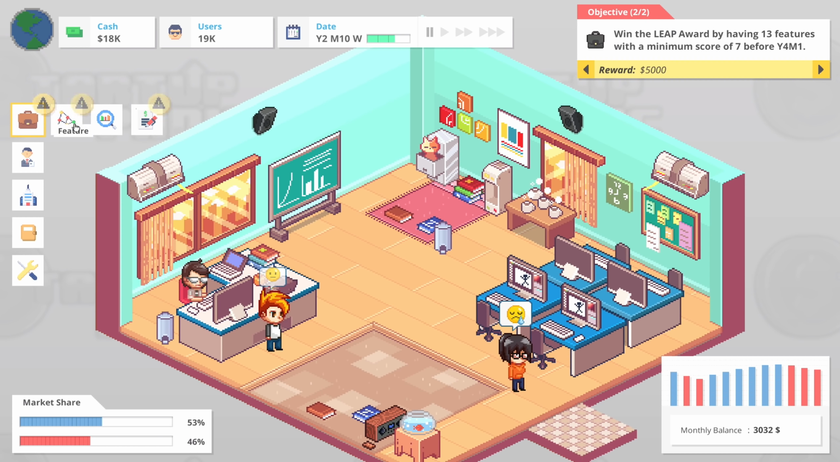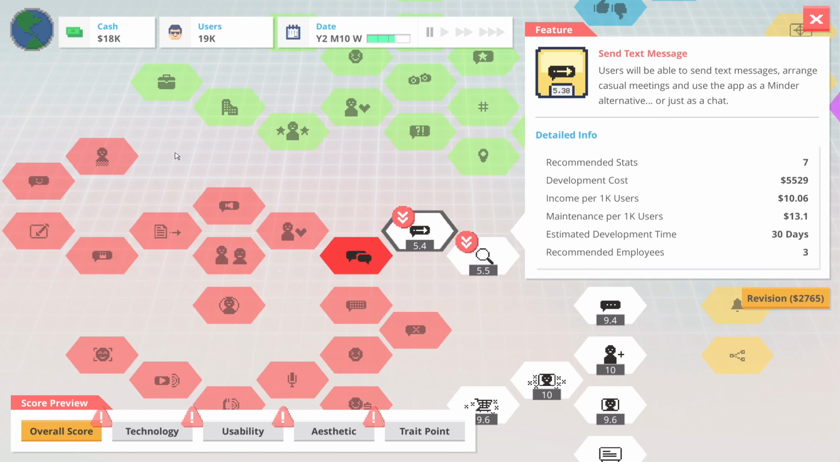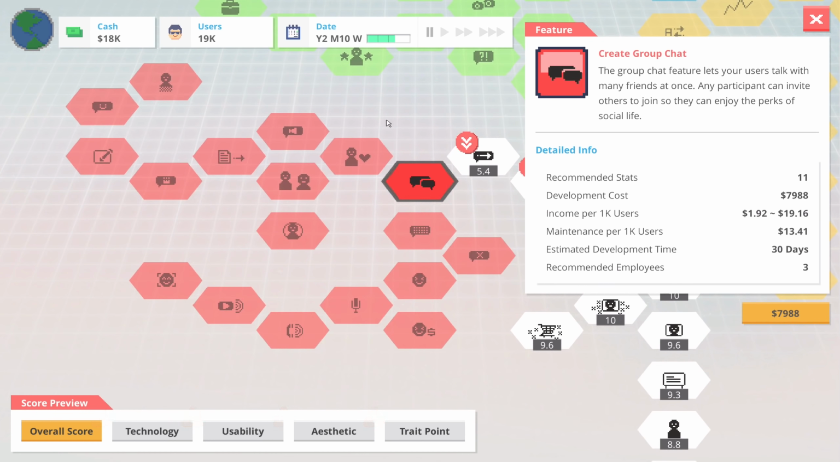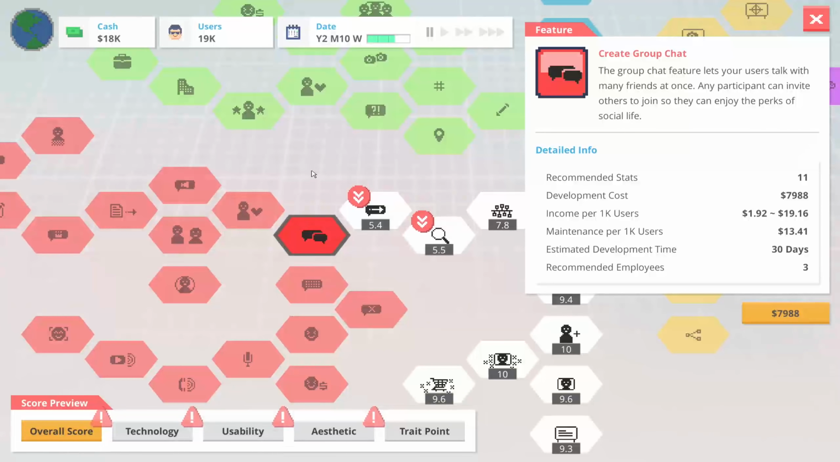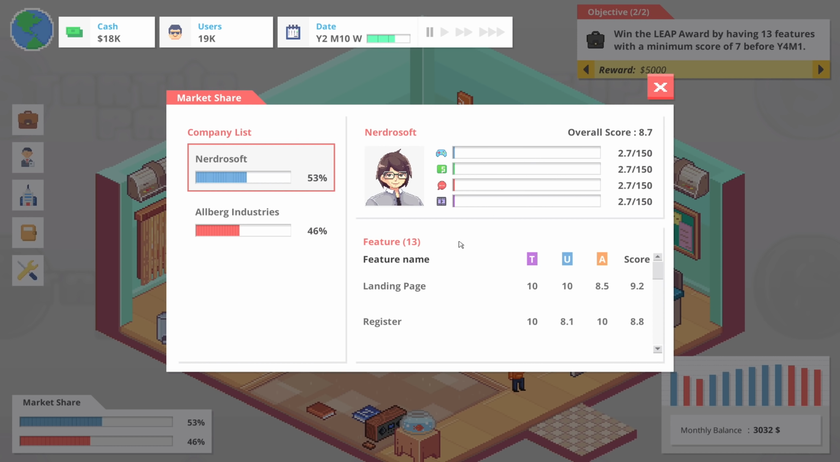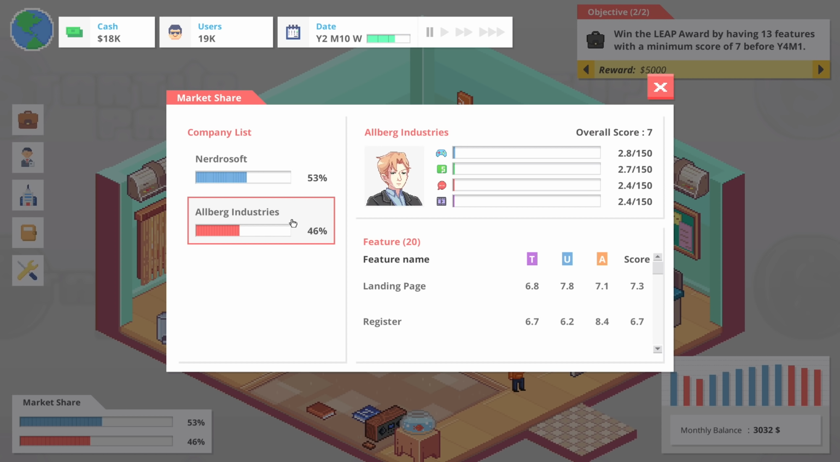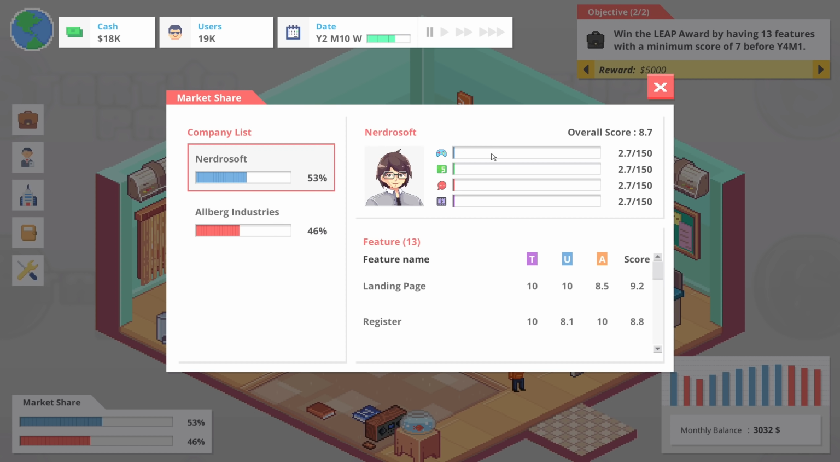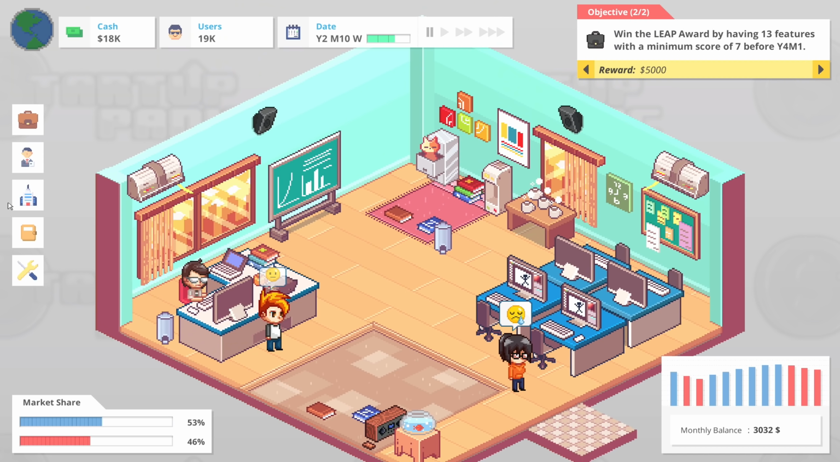Let me pause here for a second. So features. Does it tell me how many features I have? I don't think it does. Also, that is expensive right there. Creating a group chat might not be a terrible idea. So company profile, achievements, market share, features. I think I have 13 features. That's actually pretty good. They have 20, which is a little bit worrying, but my overall score is higher. Okay, so we have our 13 features.